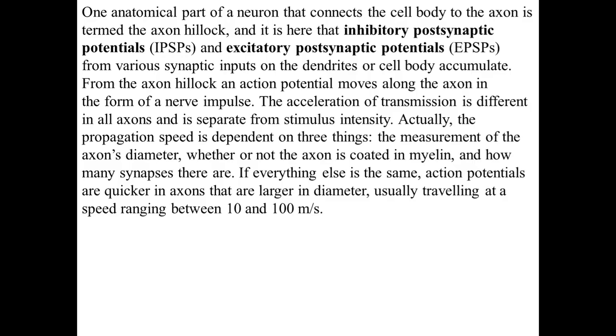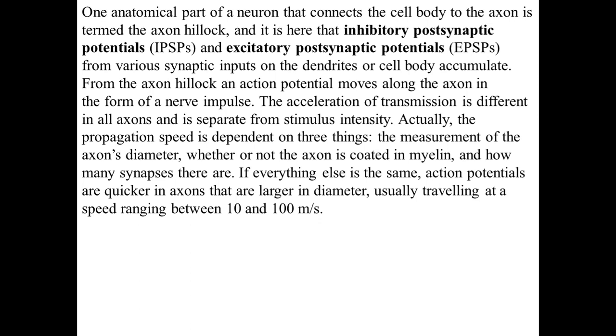One anatomical part of the neuron that connects the cell body to the axon is termed the axon hillock. It is here that the inhibitory postsynaptic potentials (IPSP) and excitatory postsynaptic potentials (EPSP) from various synaptic inputs on the dendrites or the cell body accumulate. From the axon hillock, an action potential moves along the axon in the form of a nerve impulse. So dendrites collect.